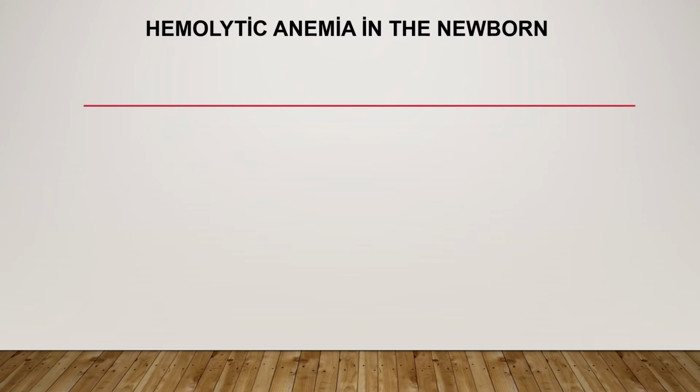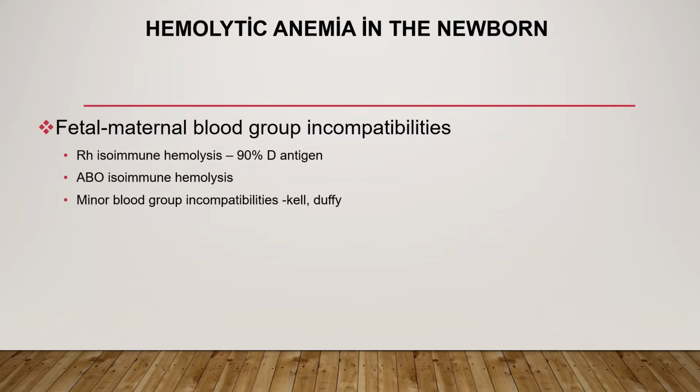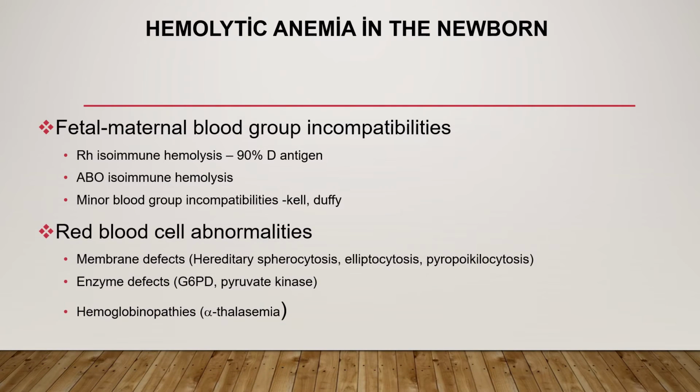The first and the most common and also the most feared one is hemolytic anemia in the newborn. Fetal-maternal blood group incompatibility is the most common cause of neonatal hyperbilirubinemia due to hemolytic anemia. Mostly this is due to Rh isoimmune hemolysis and also ABO isoimmune hemolysis and minor blood group incompatibilities. Sometimes red blood cell abnormalities such as membrane defects, enzyme defects, and also hemoglobinopathies can cause hemolytic anemia in the newborn.